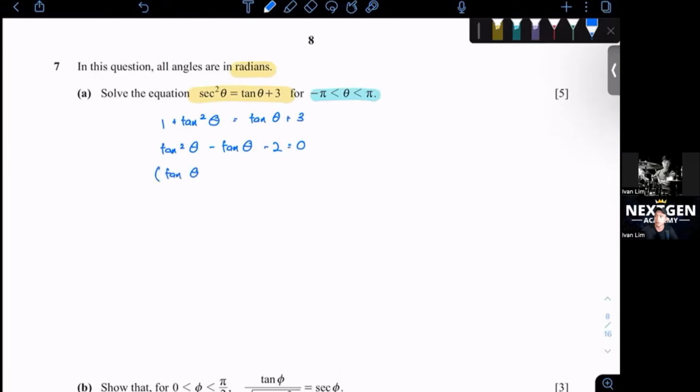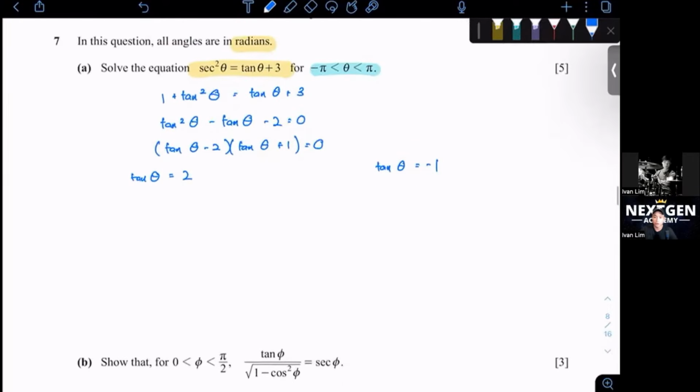where you'll be getting tangent theta minus 2, then tangent theta plus 1 equals to 0. Okay, you will get tangent theta equals to 2. And then, let's put some space here because I want to draw my ASTC graph. Tangent theta equals to -1. So back to your trigo, how do we solve for this kind of question? You got to find your base angle first. After you find your base angle, draw your ASTC, find the region, and then find your answer.